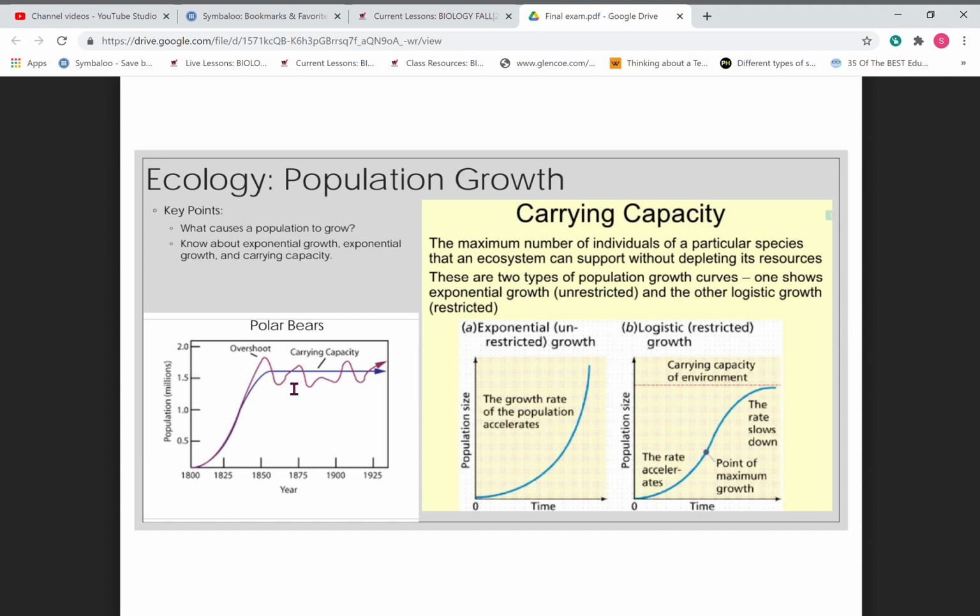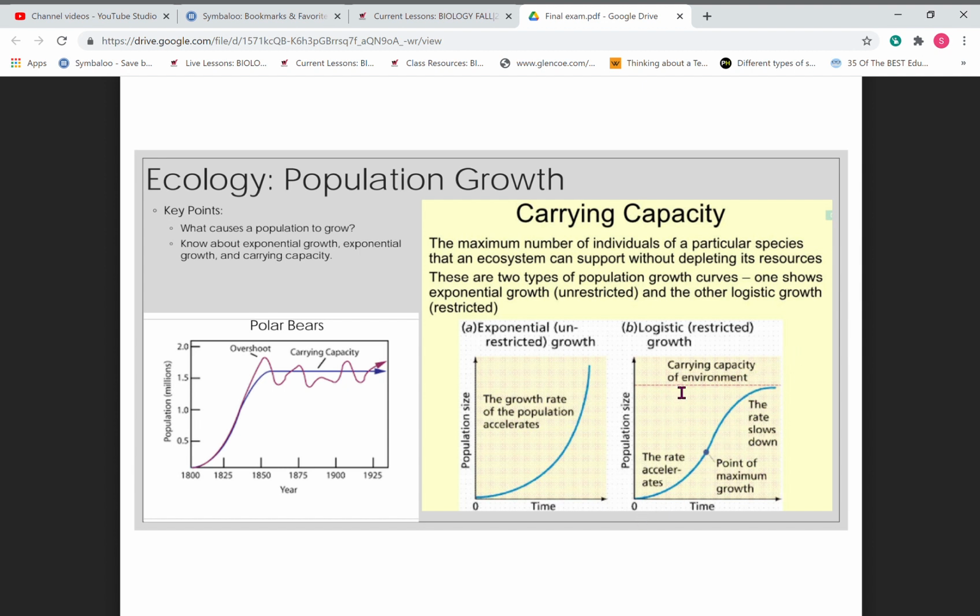So that's why you see it dip back down. So same thing here. If you're on this scale in a population, the growth rate of the population is accelerating, which means it's growing uncontrollably, and it's going to go on and on and on. Exponential means never ending, right? Logistic is going to turn into an S curve. See how it's kind of an S?